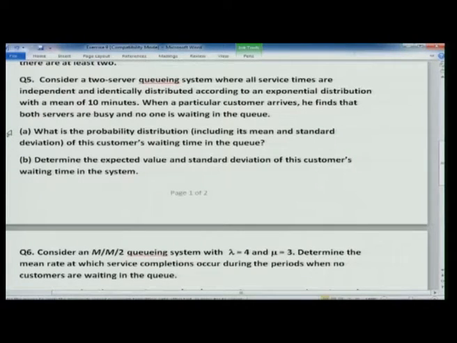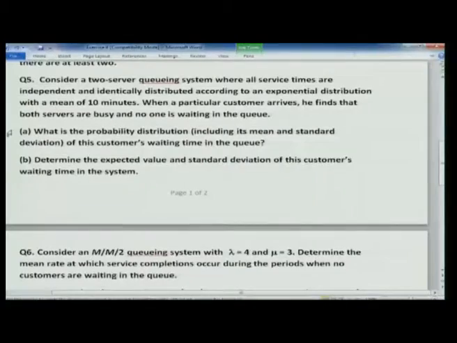Whichever way you like, his W_Q has a mean of 5 and his own service time has an average of 10 minutes. So, it will be 15 minutes, that means his mean time in the system would be 15. Correspondingly, for the exponential distribution, if 1 by mu is the mean, then 1 by mu square is the variance. So, you can compute accordingly.